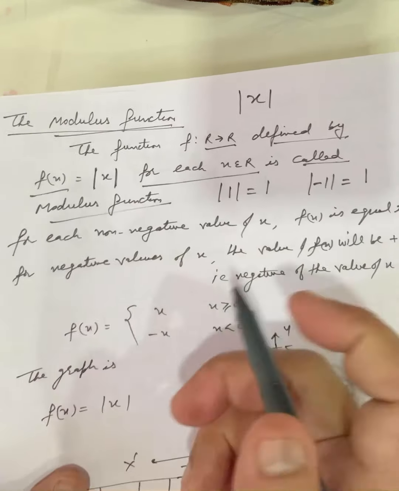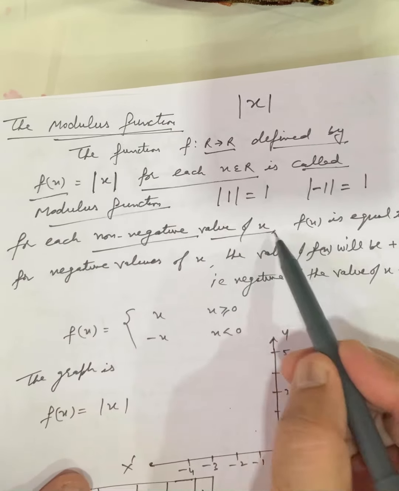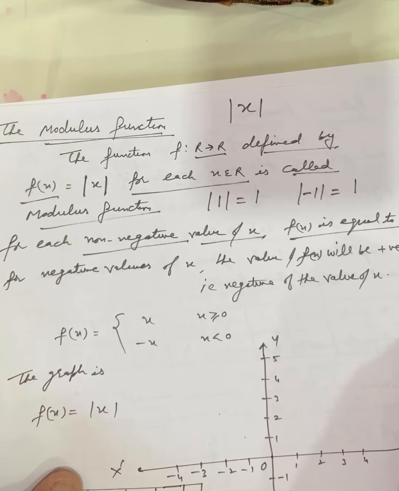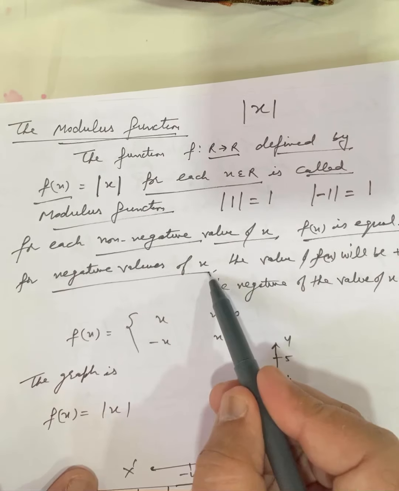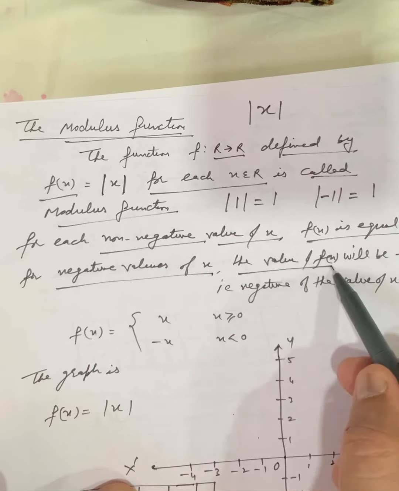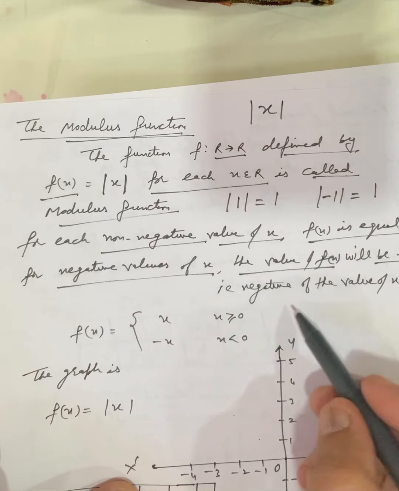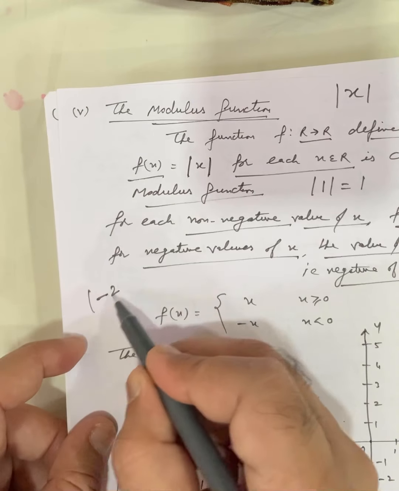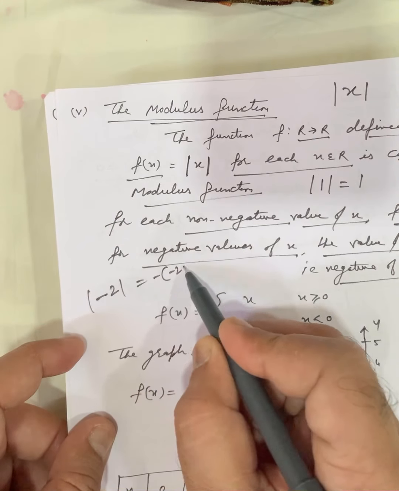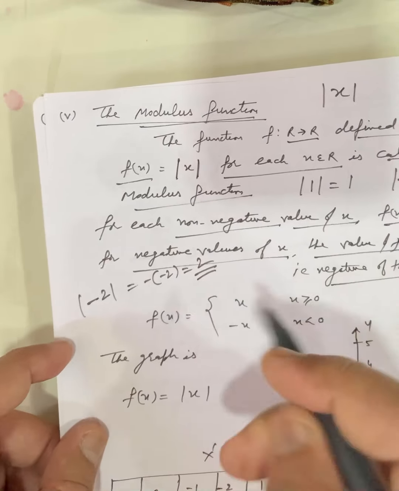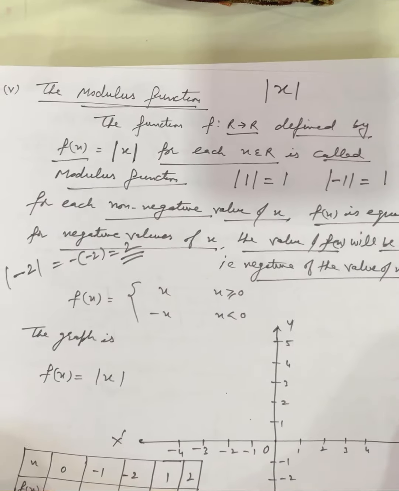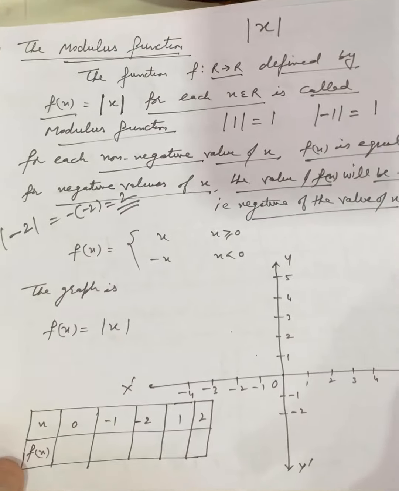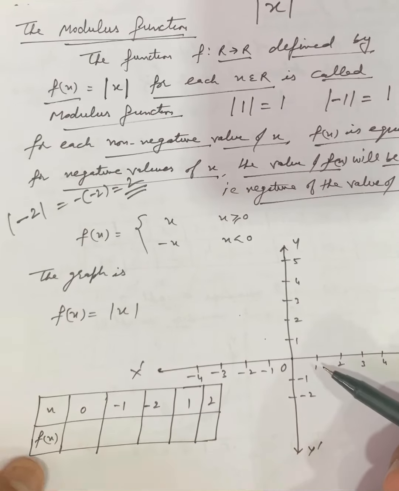So for each non-negative value of x, f(x) is equal to x. For a negative value of x, the value of f(x) will be positive, that is, the negative of the given value. If we put the modulus of -2, the negative of -2 will be 2. Means we always consider the positive. Modulus can never be negative. So the graph will be like this.